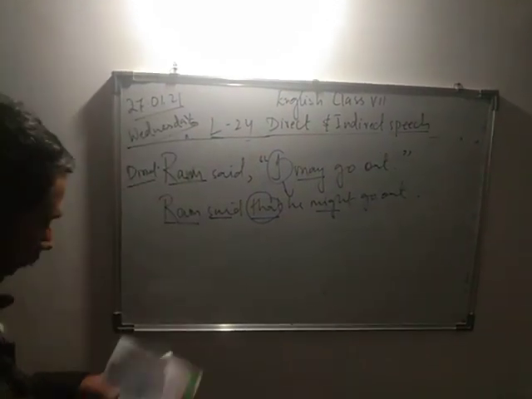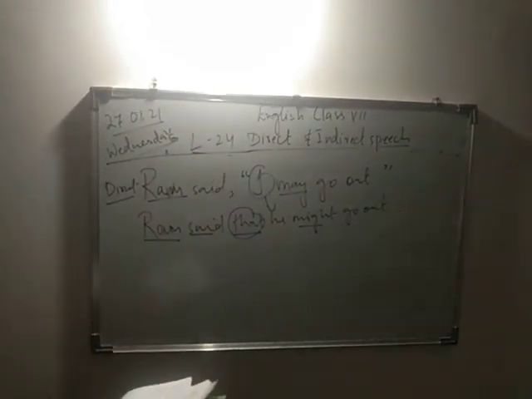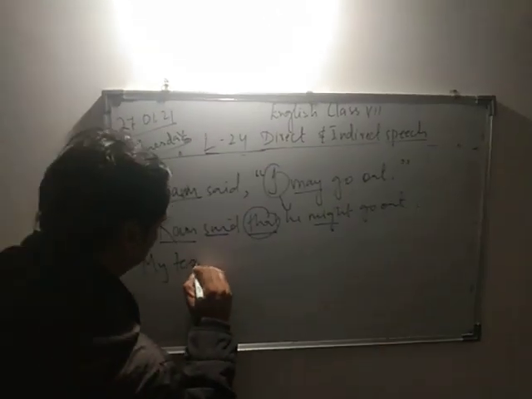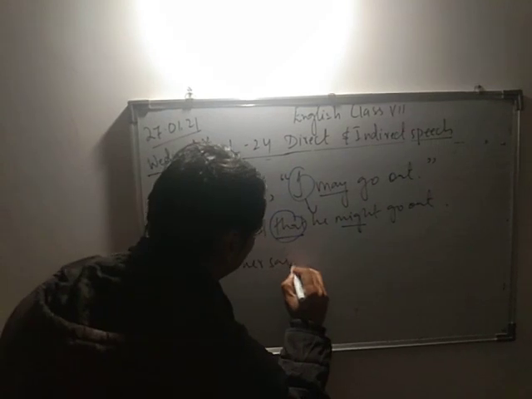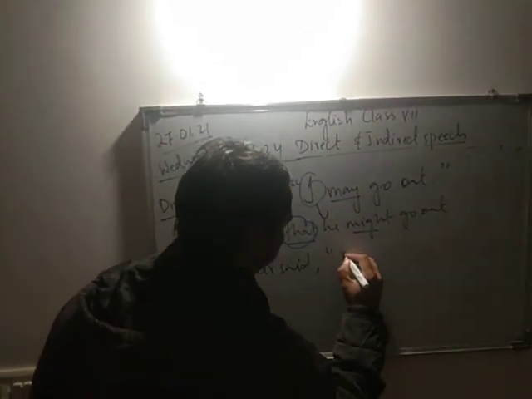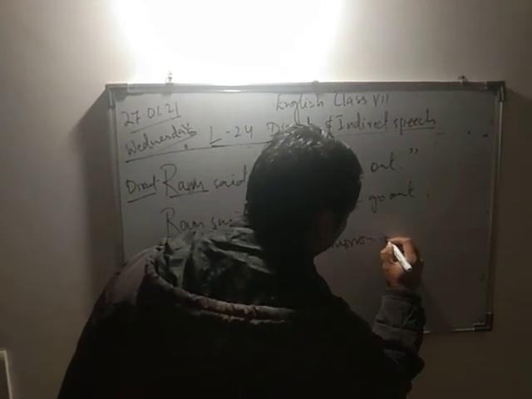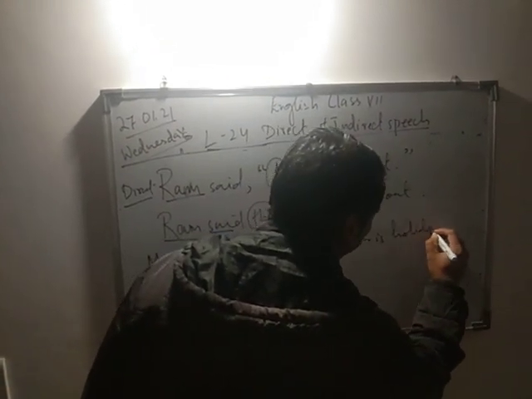Then, another example. My teacher said, "Tomorrow is holiday." Right?